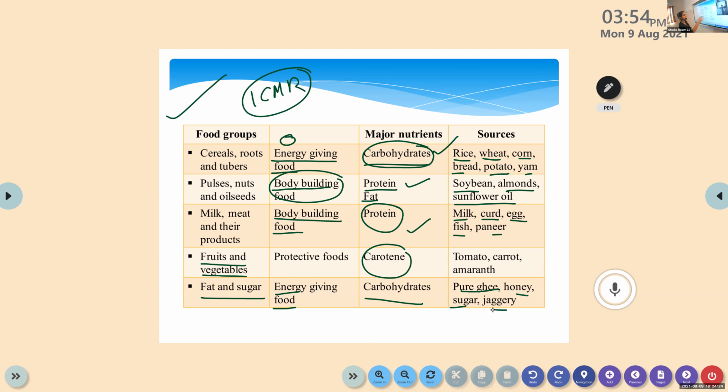Then you can learn the table. Actually, you can complete. Can give this as functions, okay? Sorry.